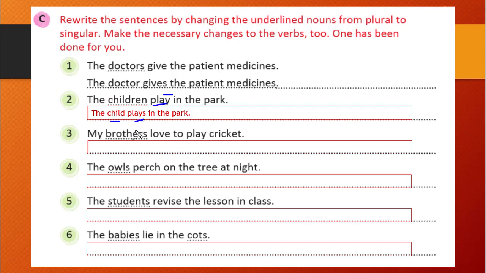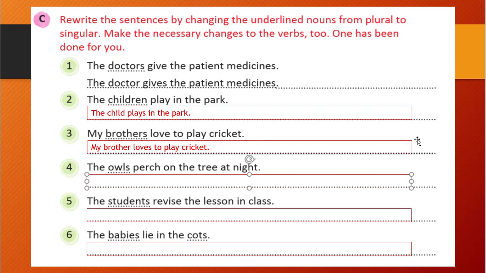The verb should be with s or es when there is a singular noun. Here our child is a singular noun, so our verb should be with s or es. That's what I did. Similarly, you see the third one, brothers are there. My brothers love to play cricket. If I make it my brother, then love will become loves: my brother loves to play cricket.